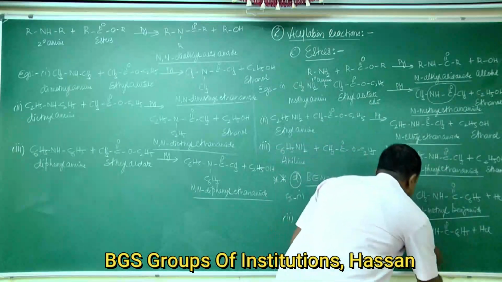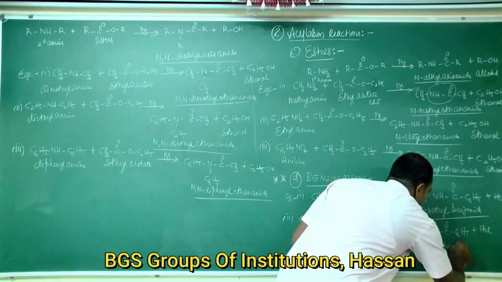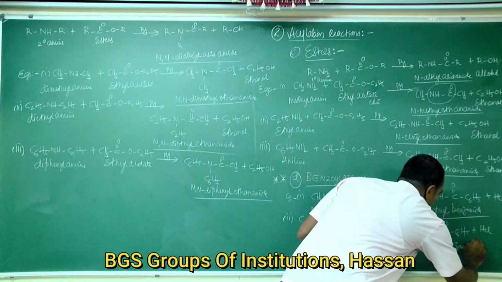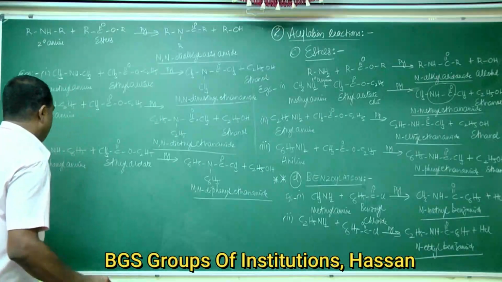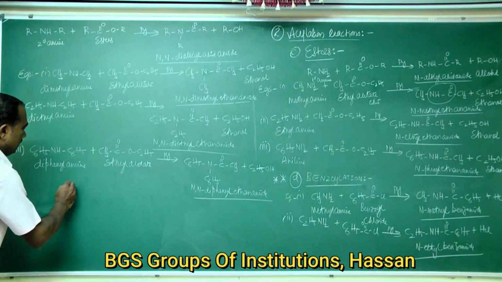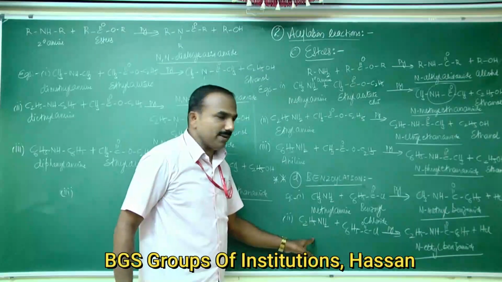This is N-ethyl benzamide. So the third example. These are all primary aliphatic amines.